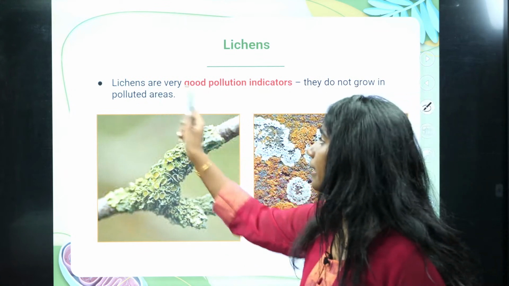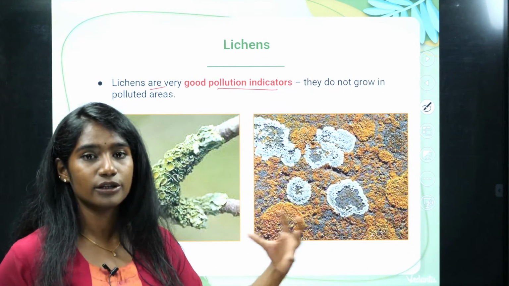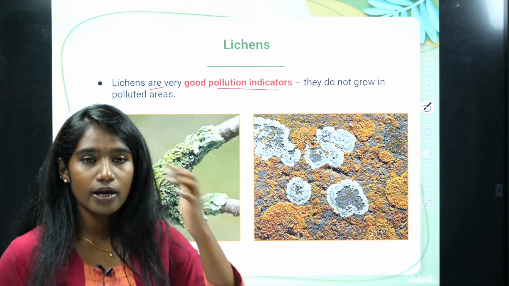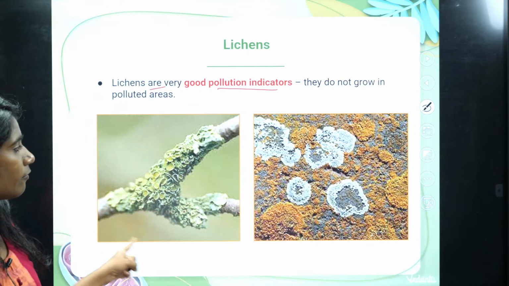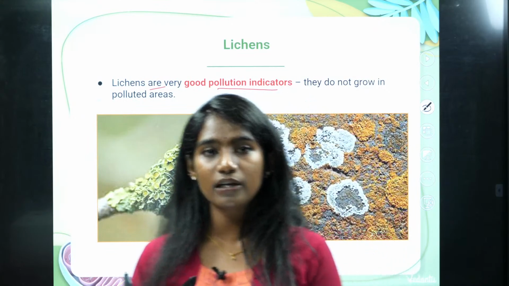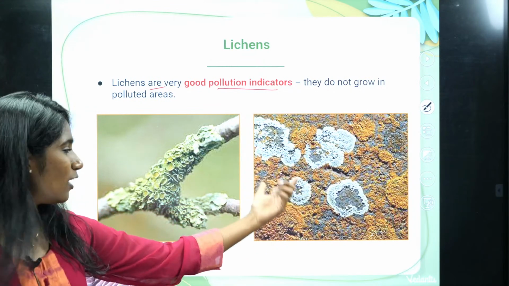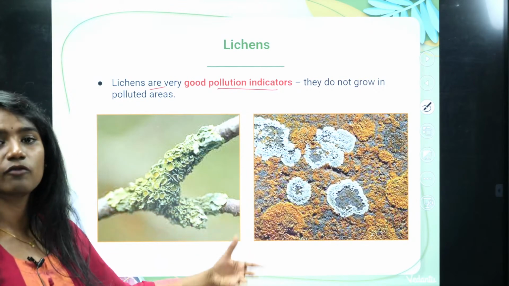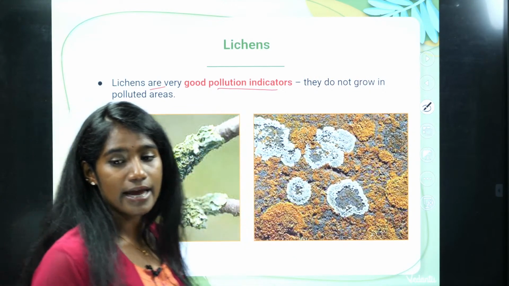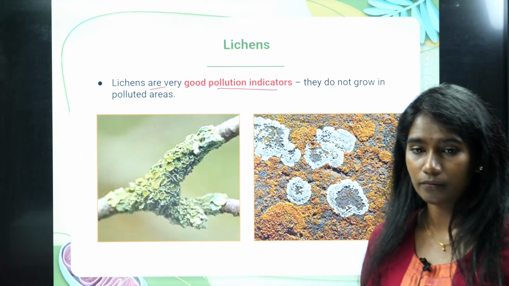Also, lichen can be used as an indicator to check the extent of air pollution. Let's say this is the normal color of the lichen, some olive green color. Now if the air is very much polluted, then the lichen turns yellowish brown in color, because the lichen will die. So that indicates that the air pollution is very high. So lichen can be used as a good pollution indicator as well.